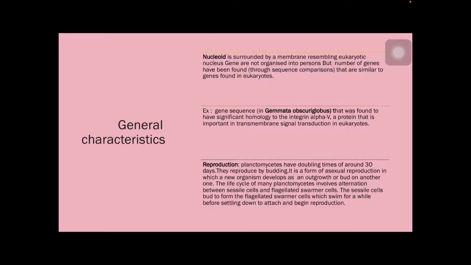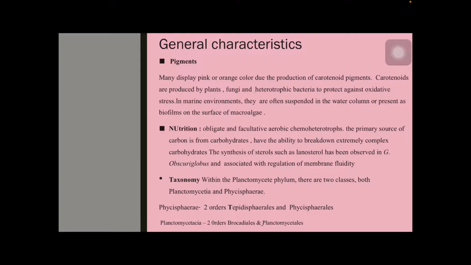So here in the life cycle of planktomycetes, there are two types of cells present, sessile and flagellated. Sessile, not motile actually. The sessile cells, generally the vegetative forms, give rise to buds which form the flagellated swarmer cells. They swim and can attach to any surface where they multiply and reproduce.